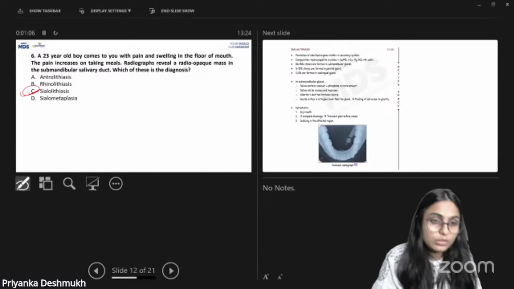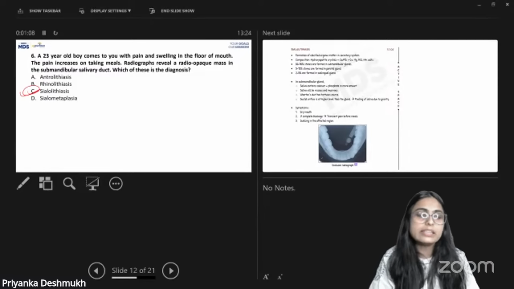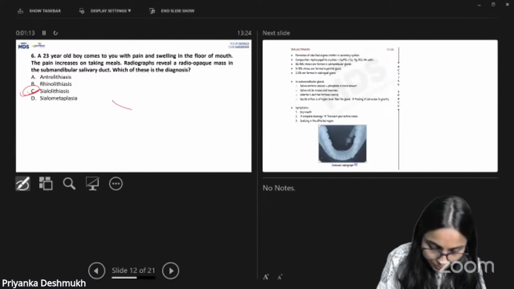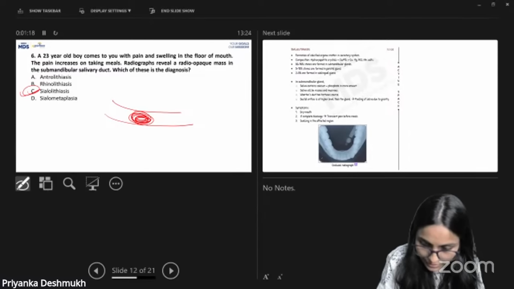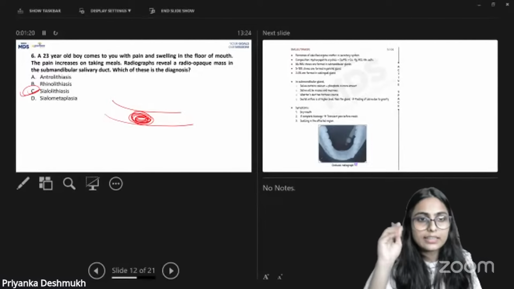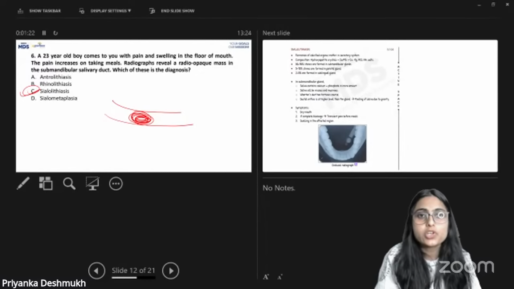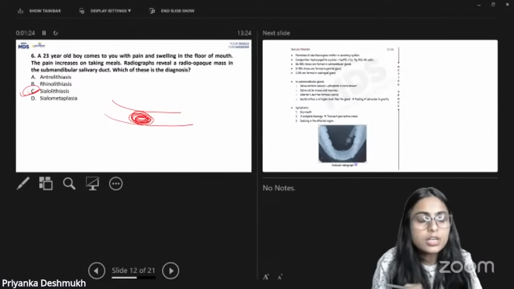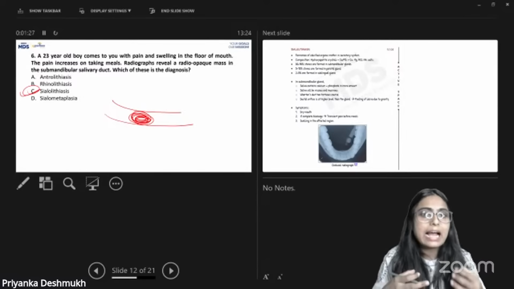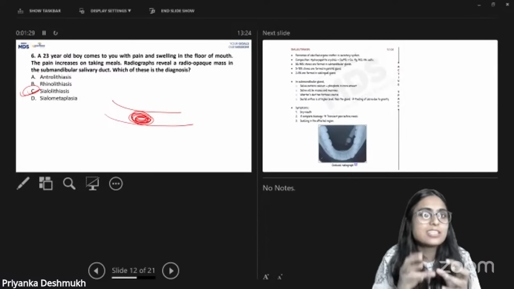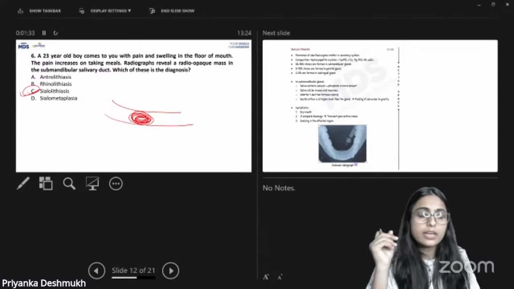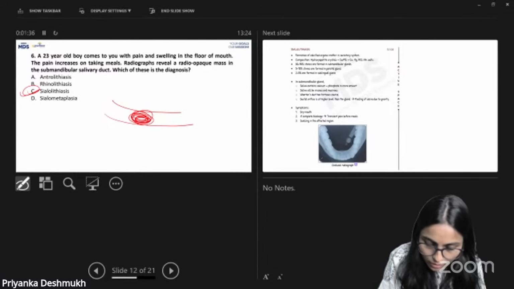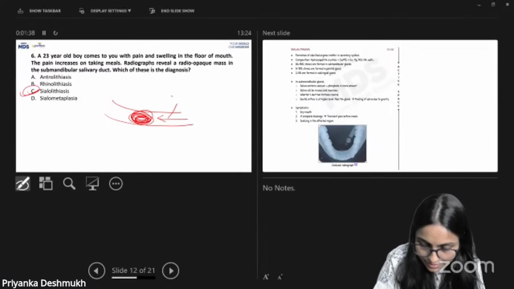It is sialolithiasis, correct? When there is a sialolith in the duct, when the patient has meals or eats food, he will have a transient pain and swelling in the salivary gland, because the sialolith will obstruct the salivary flow.